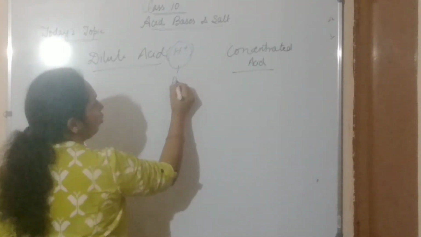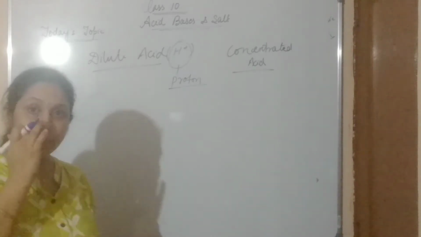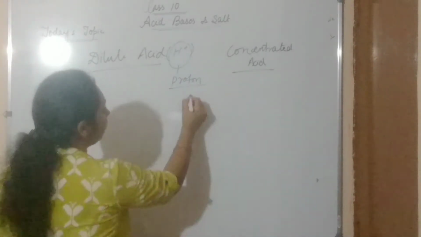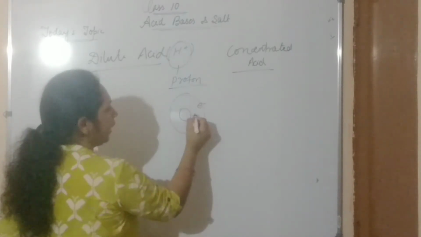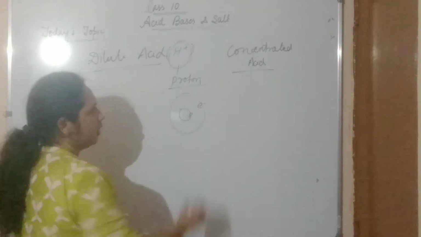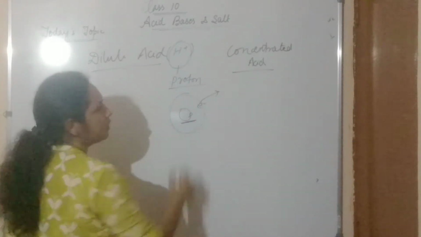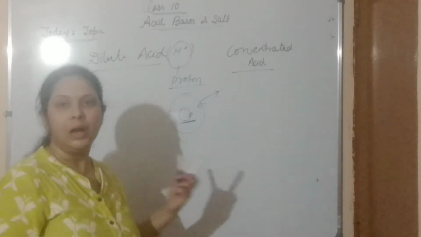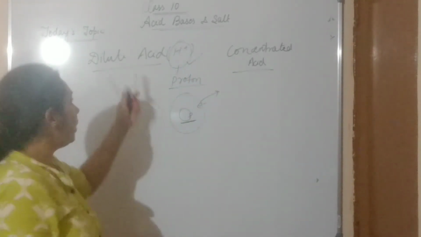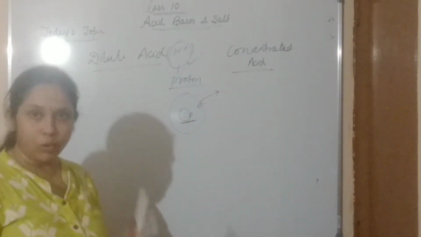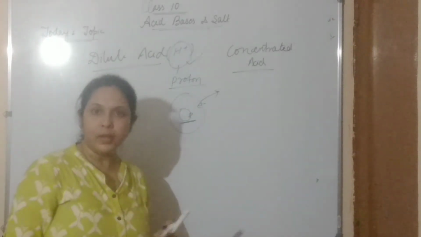They are also called proton, because we know that hydrogen has only one electron, and when it gives up the one electron, only the proton is left. So that's why it is called proton. So this acid always produces proton when it dissociates in water.